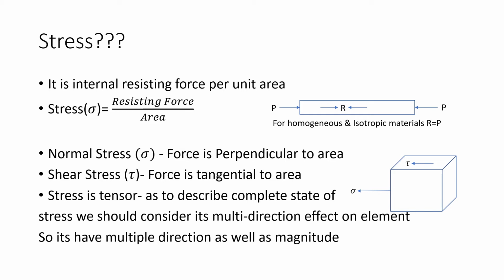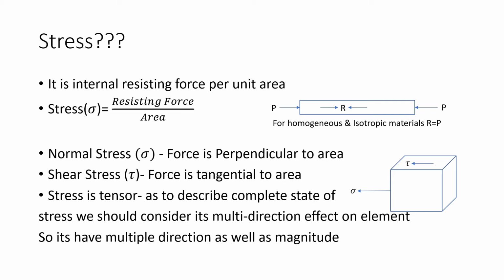Stress is divided into two main parts. First is normal stress, where the force is perpendicular to the area. See in the figure, the sigma is generated perpendicular to that plane. Next is shear stress, tau. It is force tangential to the area. Now see in the figure the upper face of the cube or any particle; the upper area is a tangential surface. This is known as tau. So shear stress is generated along the tangential surface.